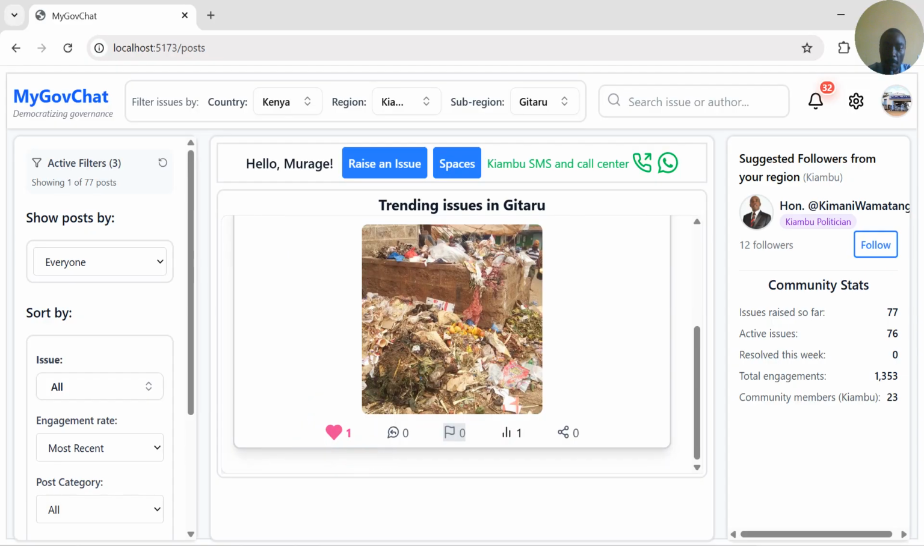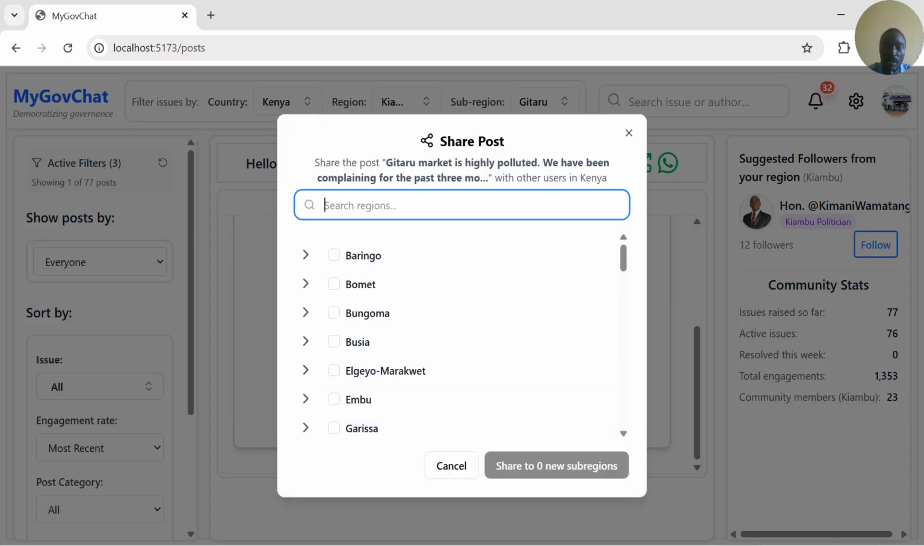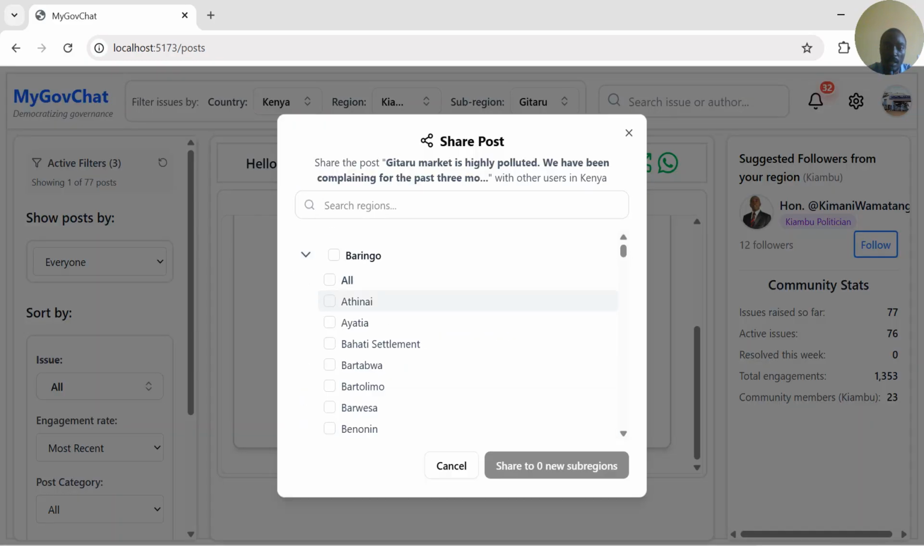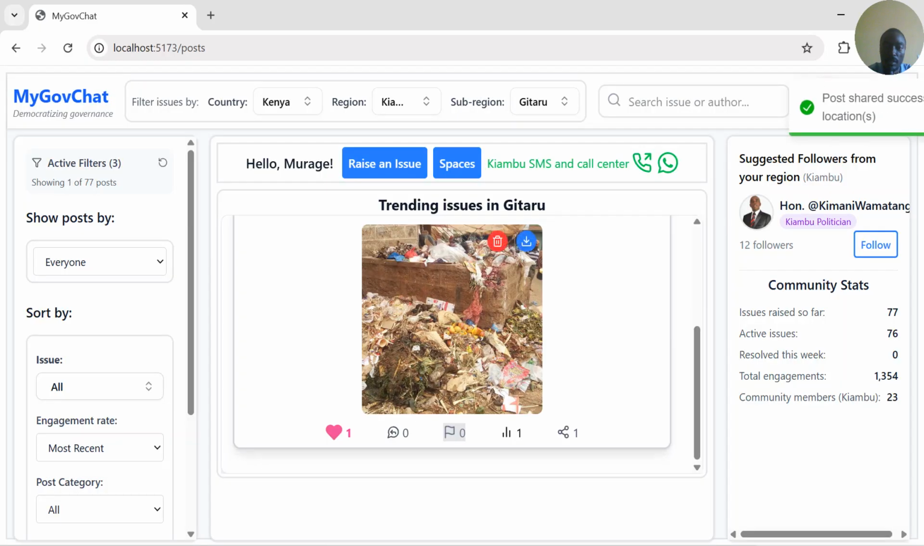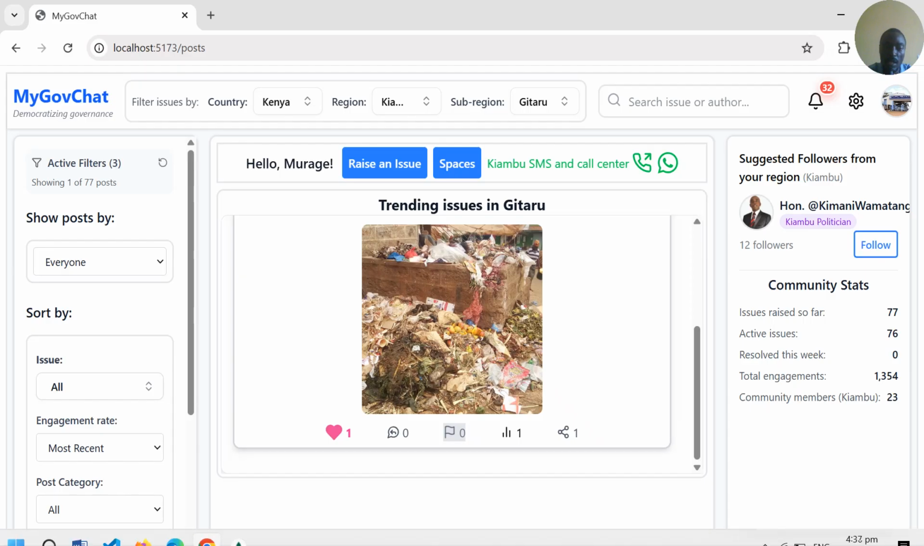I cannot flag because I cannot flag my own comment. It would defeat the purpose to write a comment and then flag. I can share with all the regions. You can see here we have 109 regions in Baringo. I can just select 2 regions there for illustration, and then 2 regions here in Busia, and then probably 2 regions in Bomet, and I can share those posts. So you can see so far we have one view, one share, and one like.